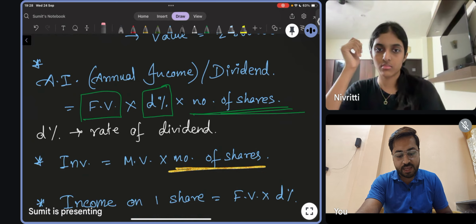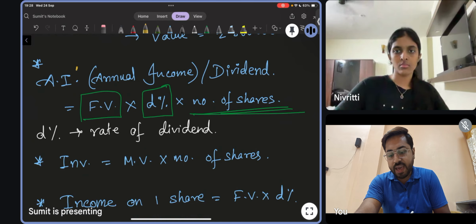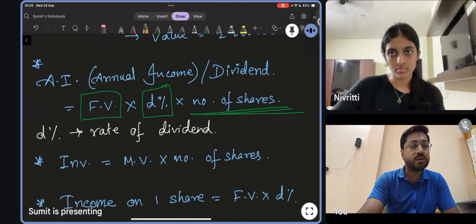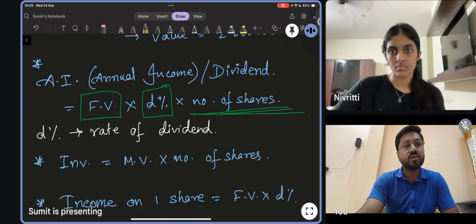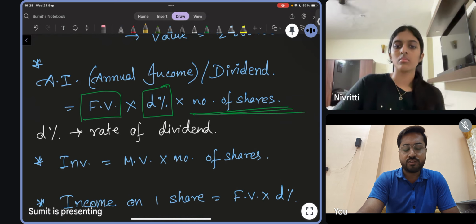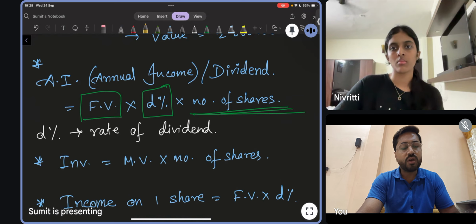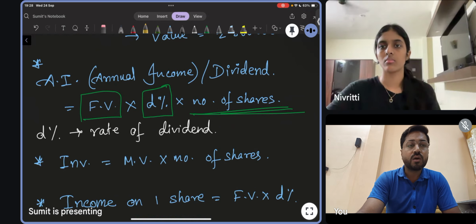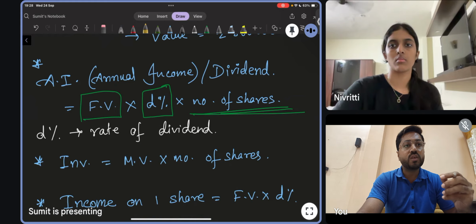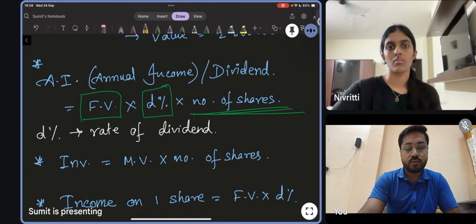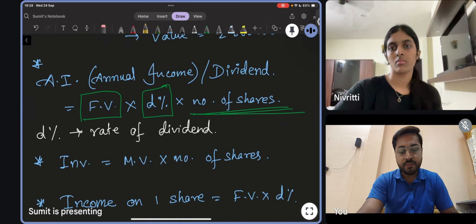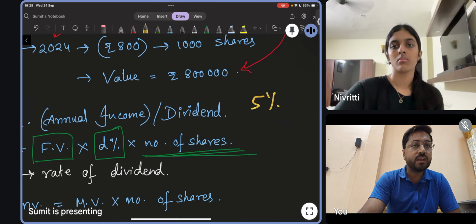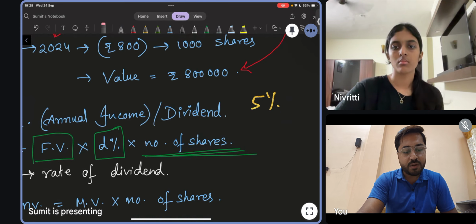Okay. And then AI means annual income or dividend. I told you that annual income and dividend depends on the company. They can give you or they may not, according to their wish. Suppose you are investing in the company, and the company has decided that, okay, we have made a lot of profit, so I want to give some extra profit to the shareholders. So they can declare that the dividend can be, suppose, 5%. At 5% rate, I will give you the dividend. Okay. So 5% rate means annual dividend.